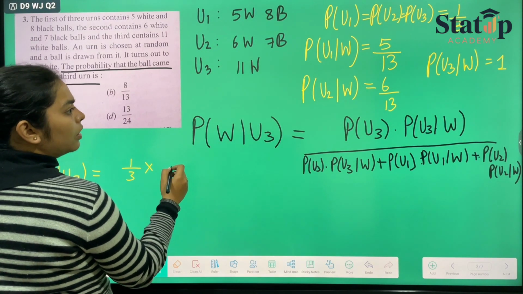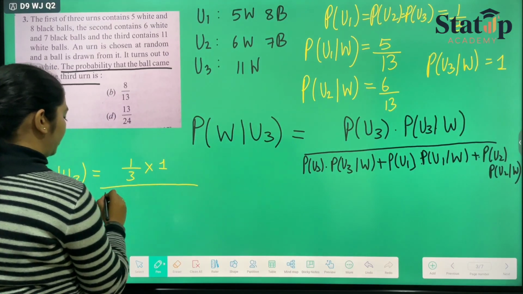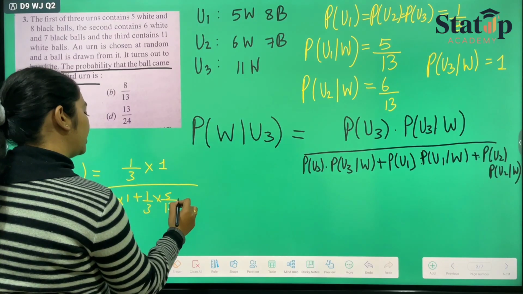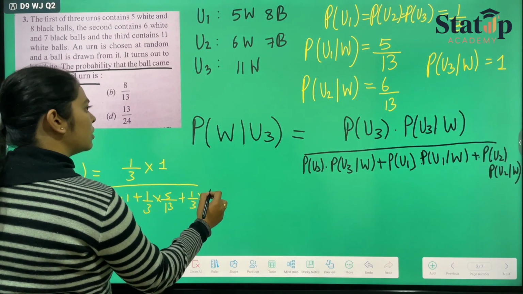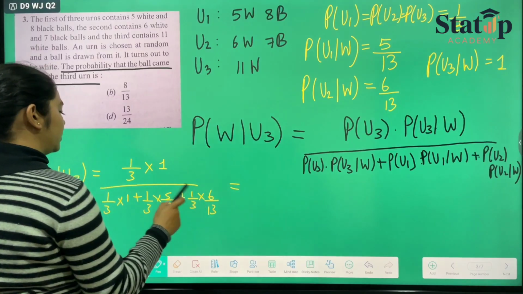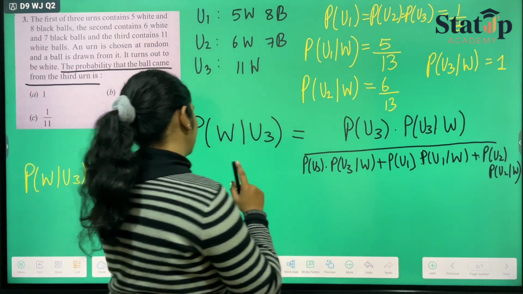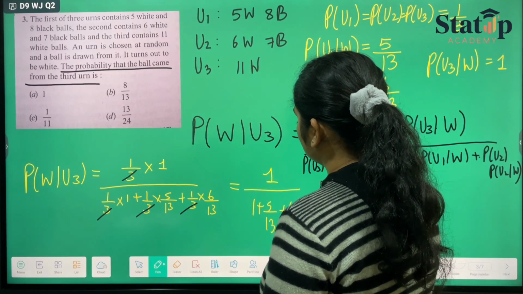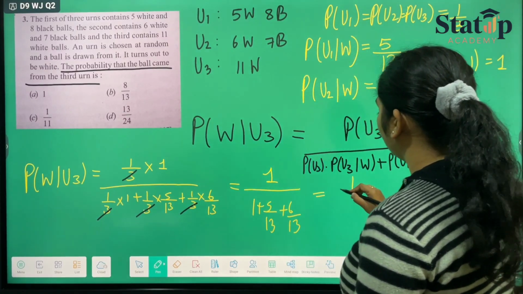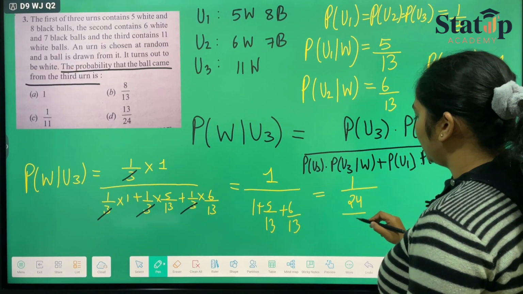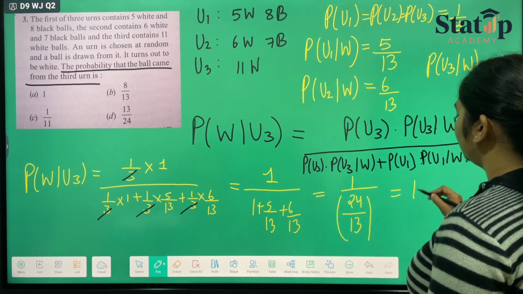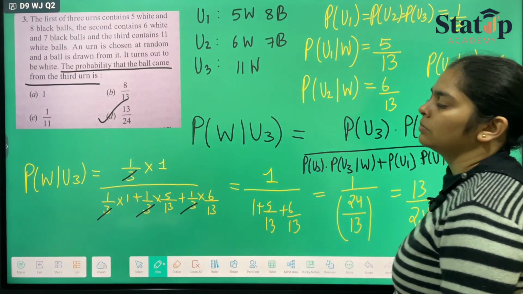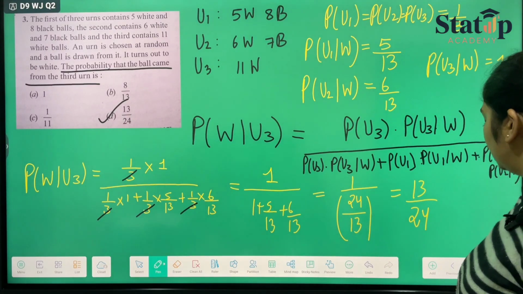Now just putting the values here, probability that the white ball is chosen from urn 3 is 1 upon 3 into 1, plus 1 upon 3 into 5 by 13, plus 1 upon 3 into 6 by 13. The 1 upon 3 gets cancelled from numerator and denominator. We'll be getting 1 upon 1 plus 5 by 13 plus 6 by 13. On solving it, we'll be getting 1 upon 24 upon 13, which is nothing but 13 upon 24, which is our option number D. That's how you solve the question of Bayes theorem.